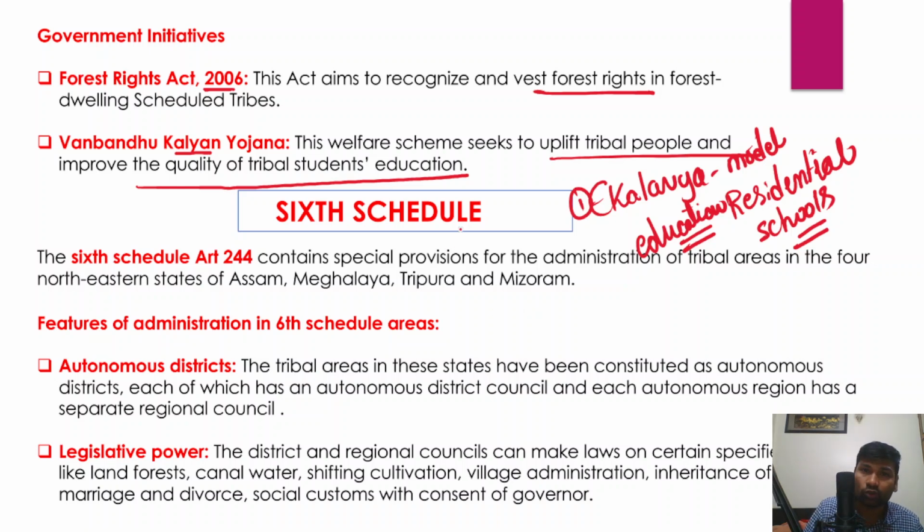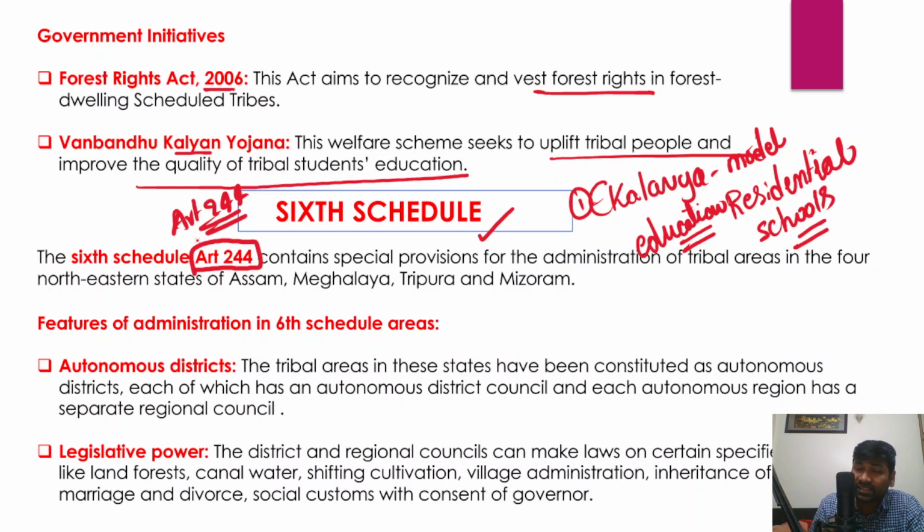And the next topic is the 6th Schedule areas. So we will also discuss the 6th Schedule areas, what this 6th Schedule is, and what the important provisions of the 6th Schedule are. In fact, the 6th Schedule has been mentioned in Article 244 of the Indian Constitution, right?